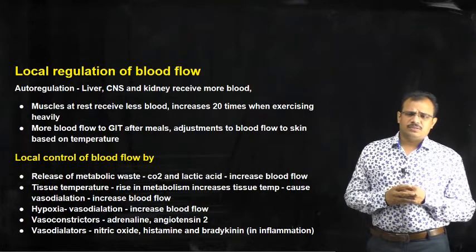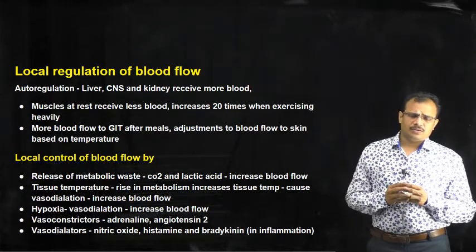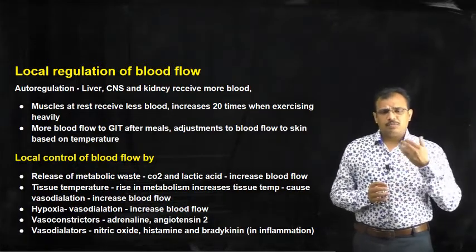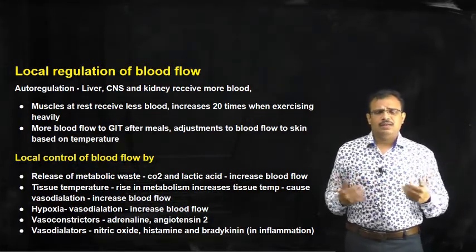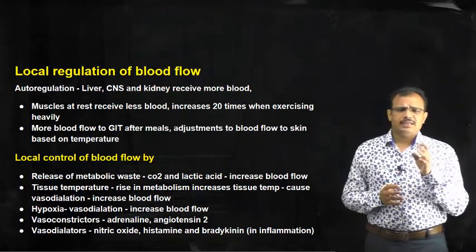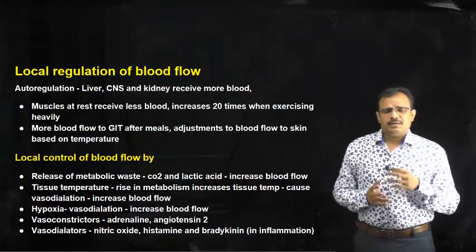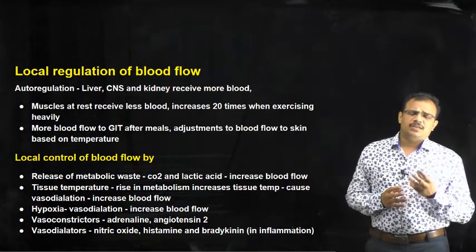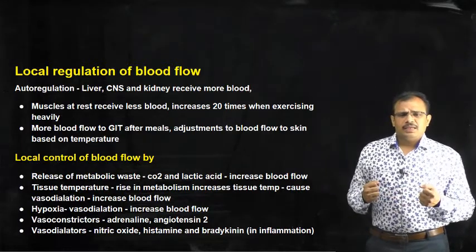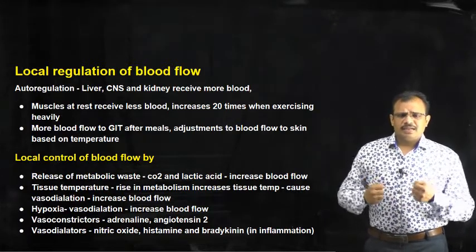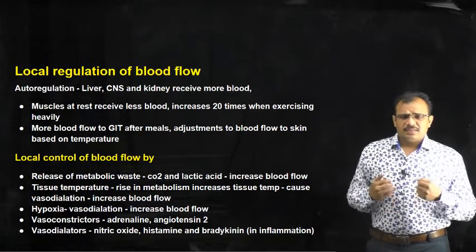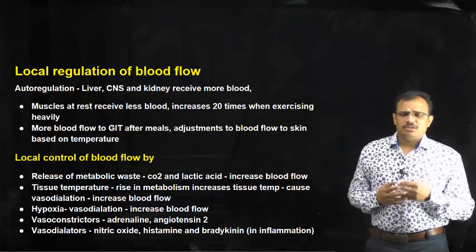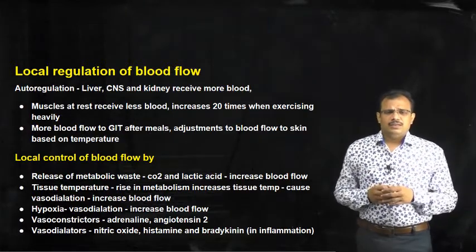So, these are the organs which have this auto regulation, and they receive more blood than all the other organs: liver, brain, and kidney. Whereas some other organs such as muscles, at rest they receive less blood, but when we increase any physical activity or exercise, the blood flow to those muscles will increase to about 20 times that of normal blood flow.